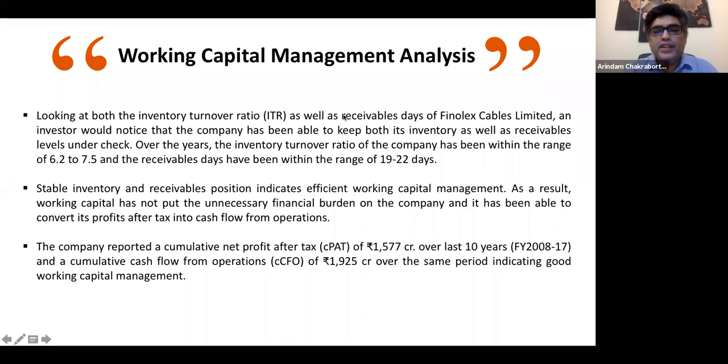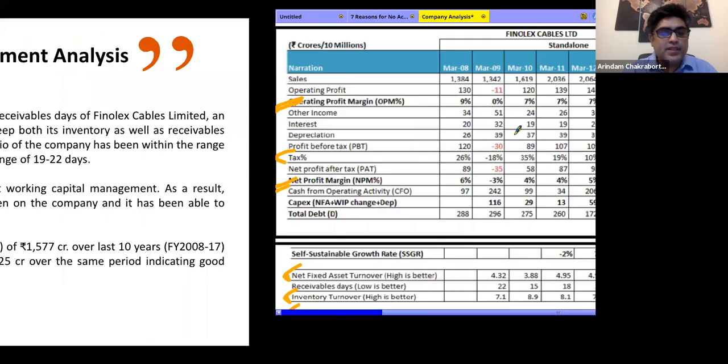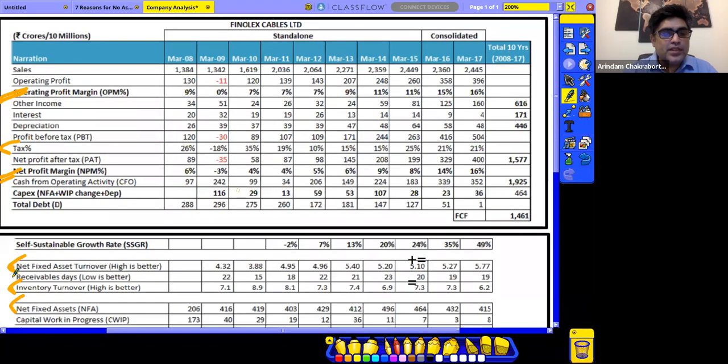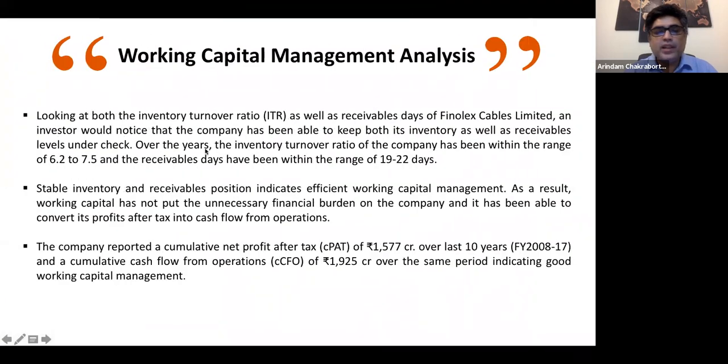So looking at the inventory turnover ratio as well as receivable days of analytic schedules, an investor will notice that the company has been able to keep both its inventory as well as receivable levels. So receivable days also is over here, right? These are the receivable days. So if it releases the money in 20, 22, 15, 18 days, so it's pretty good, right? So that's a good healthy sign.